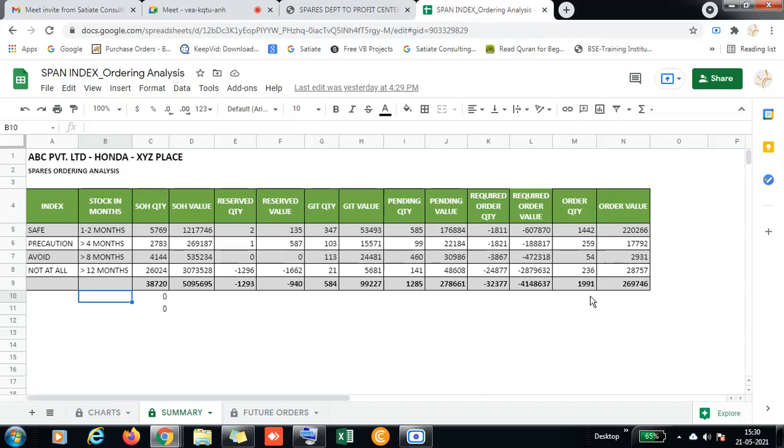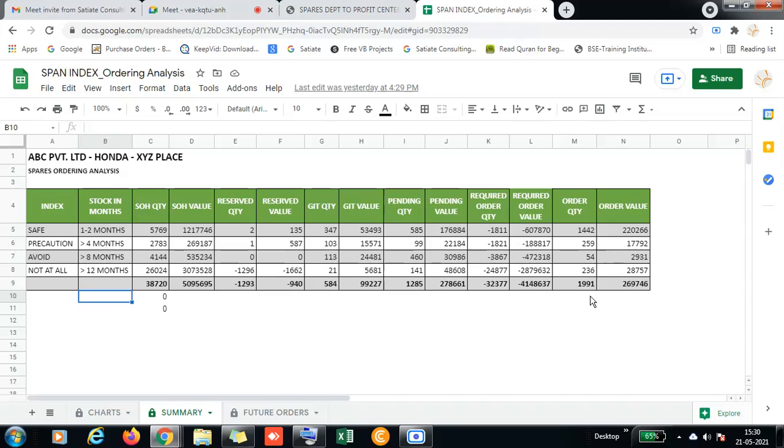Before submitting it, he just downloads a stock report from the DMS. Second thing is 6 months sales data. Third thing is the ordering. Whatever he is ordering, he has already planned and fed those quantities in the DMS. That sheet itself can be downloaded. So these things he has to paste in this sheet.